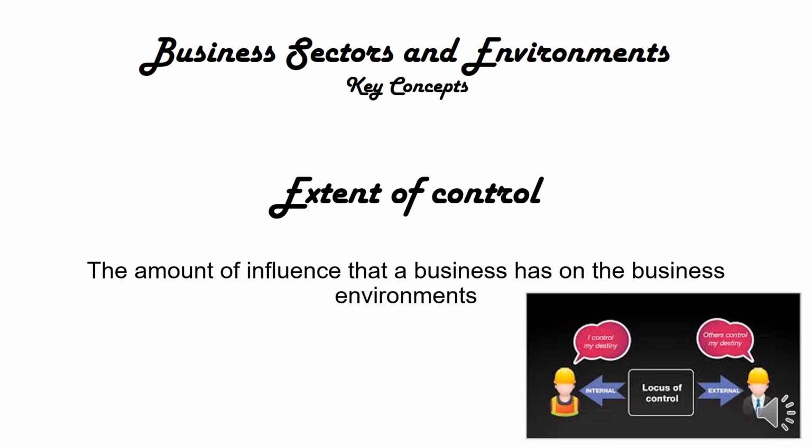If the government makes a law, there's nothing we can do about it. Absolutely nothing. We just have to deal with it. So we have no control over our macro environment. That is going to be things that happen out there, technological things, legal things, government politics, economical things that we have no control over.